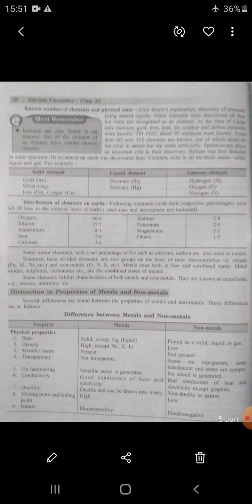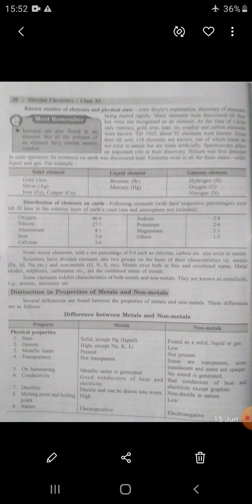From 1925 till now, we have discovered more elements, about 118 are known. Among known elements, some are solid, some liquid, some gaseous, some are rare, and some are not found in nature and are synthesized artificially.